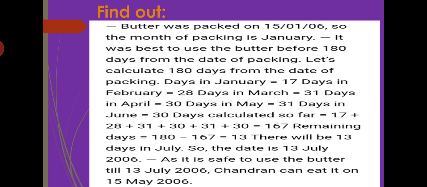First answer. It was best to use the butter before 180 days from the date of packing. Let's calculate 180 days from the date of packing.